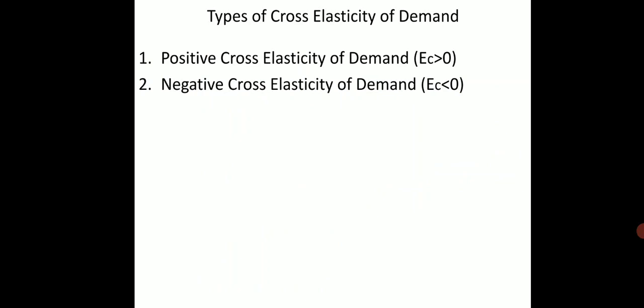First one, positive cross elasticity of demand, EC is greater than 0. Second one, negative cross elasticity of demand, EC is less than 0.